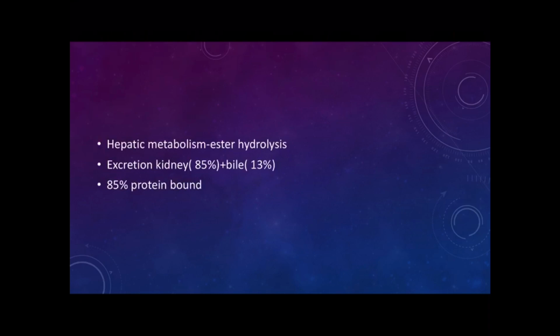Now it is a highly protein bound drug, that is 85% protein bound, and therefore in cases of cirrhosis where the protein content of the blood is less, it has a larger volume of distribution. But it must be kept in mind that its clearance rate as such does not decrease in these cirrhotic patients, but because of the larger volume of distribution, its elimination half-life is prolonged.